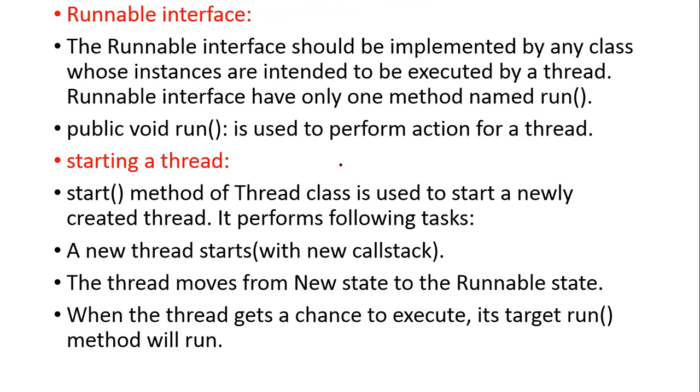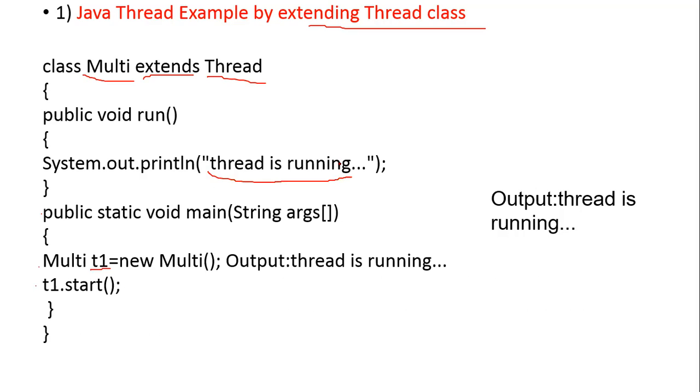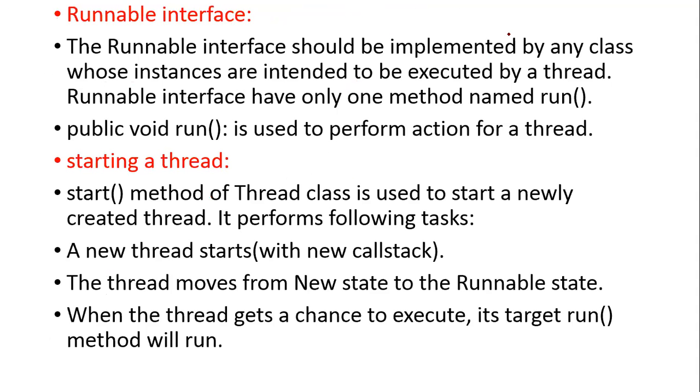Next comes the runnable interface. When you use the thread class, it already exists with a set of constructors and methods available. We just use those methods and constructors and perform the thread operation. Next comes the concept of runnable.